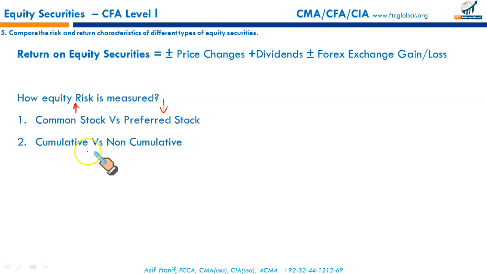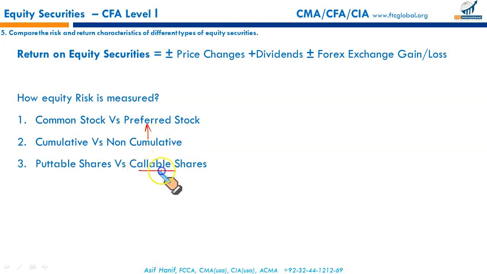Cumulative versus non-cumulative. Cumulative means if I do not get dividend in year 1, 2 or 3, I will get all the prior years' dividends in arrears in year 4. But non-cumulative means if the dividend is not declared or paid in year 1, 2, I won't get this dividend ever in the future. So with regard to cumulative versus non-cumulative, we find non-cumulative to be riskier because you might lose dividends on many years, right? So the risk on non-cumulative preferred stock is more than cumulative.